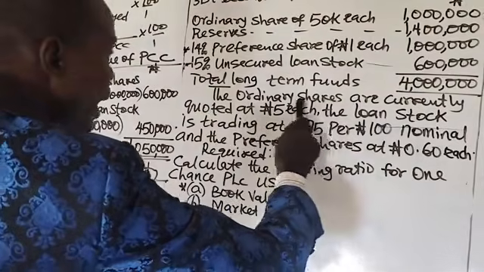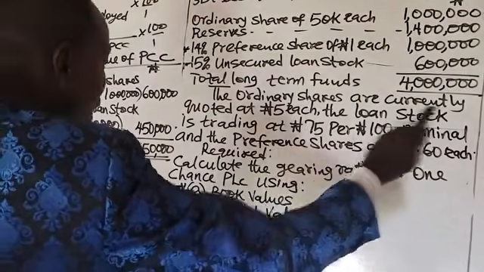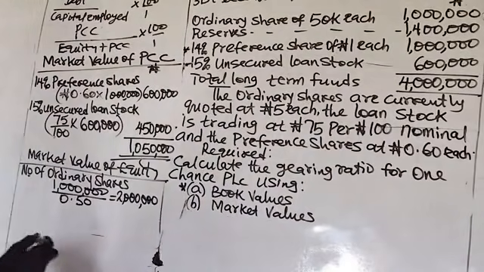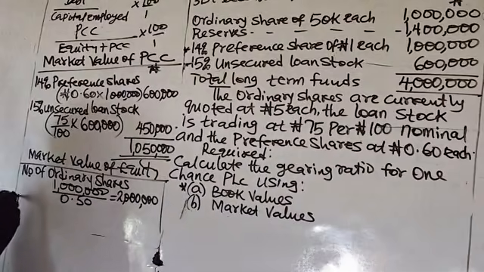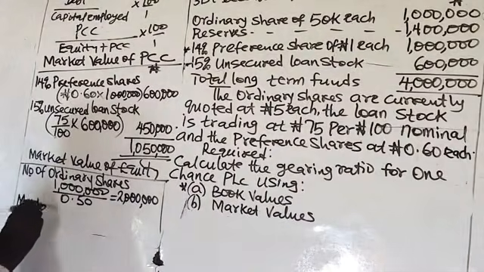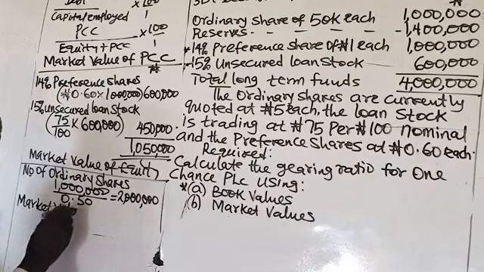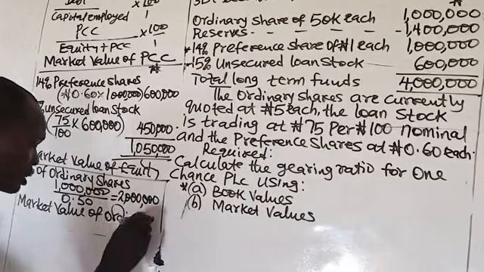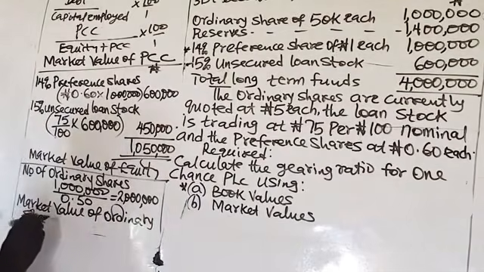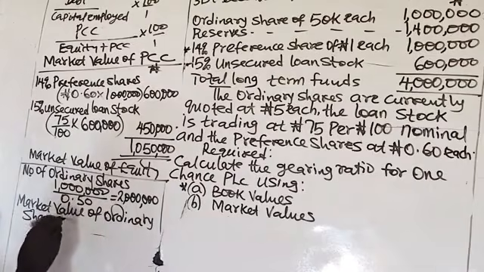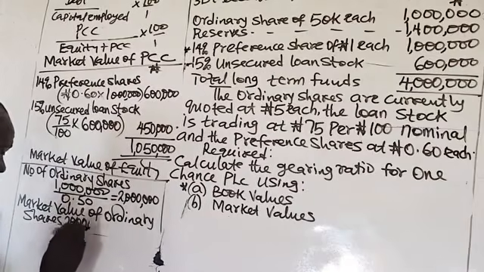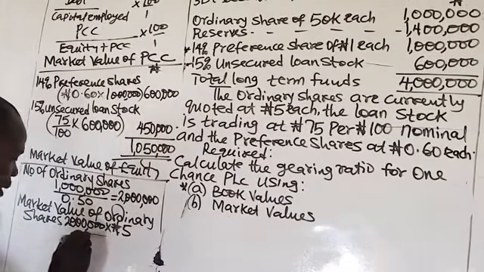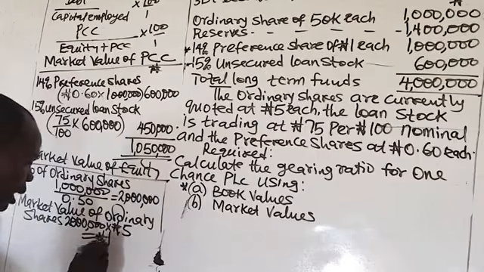You were told the ordinary shares are currently quoted at 5 naira each. So each ordinary share is sold at 5 naira. So the market value of ordinary shares will be 2 million shares times 5 naira, which gives us 10 million naira.